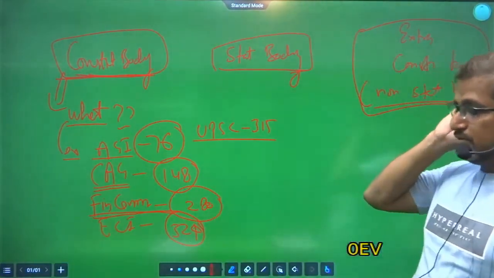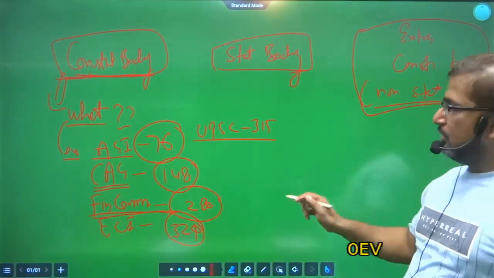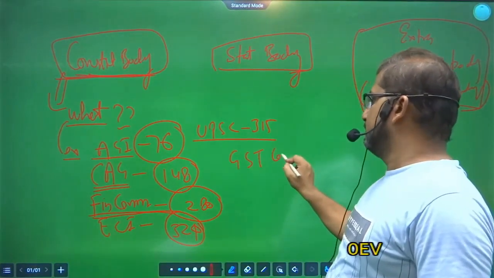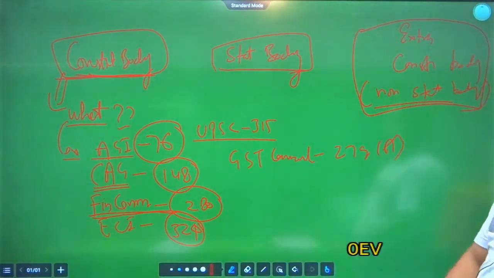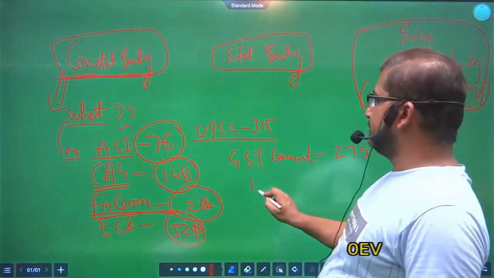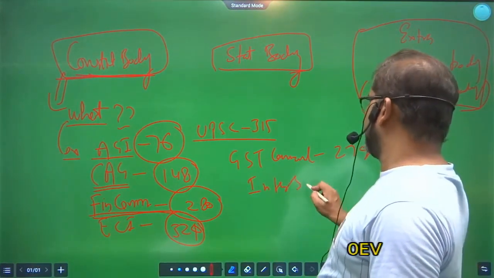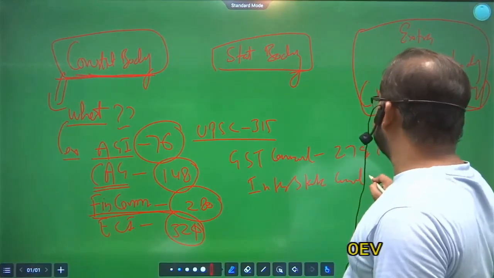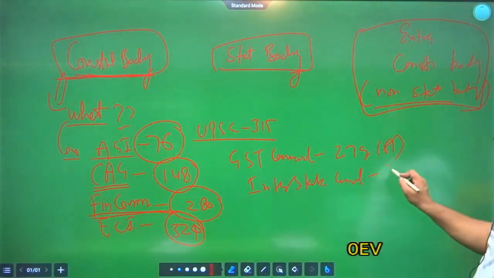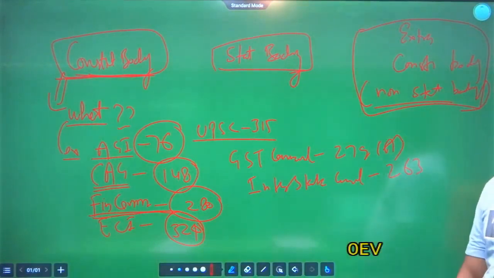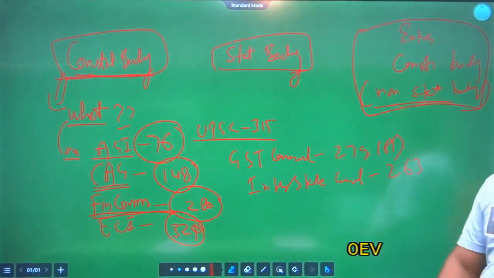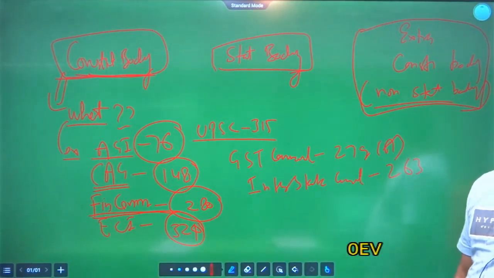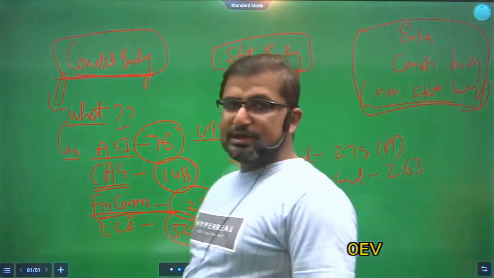So these are the constitutional bodies. Also GST Council, Article 279A. Clear? Interstate Council, Article 263. In state PCS, they will directly ask you the articles in the exam. So learn these articles.